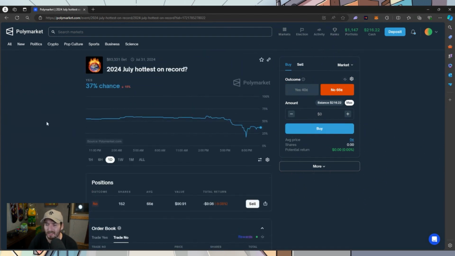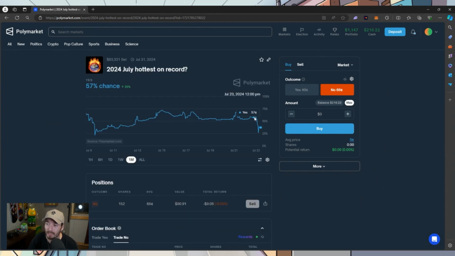I like those odds. We can zoom out by the chart. So you actually can see this is declining now. It was on pace to be the hottest. It's since cooled off a little bit, and now we're trending back down. I don't mind this. Not too bad.